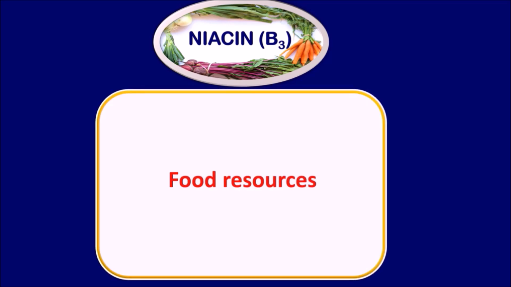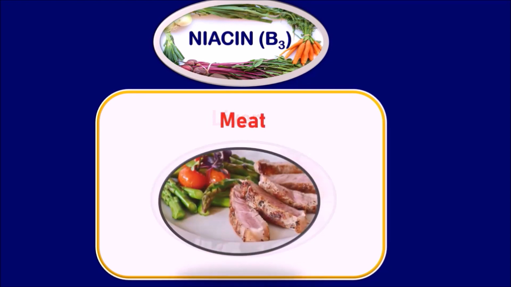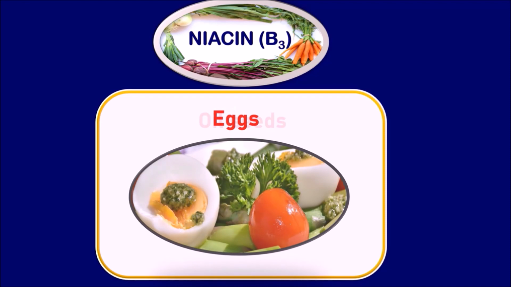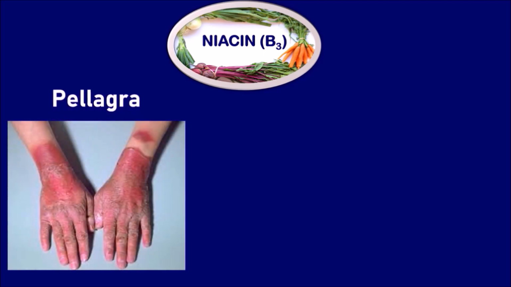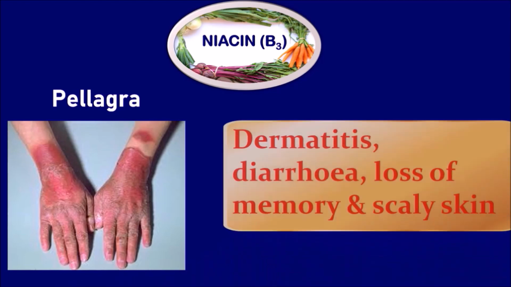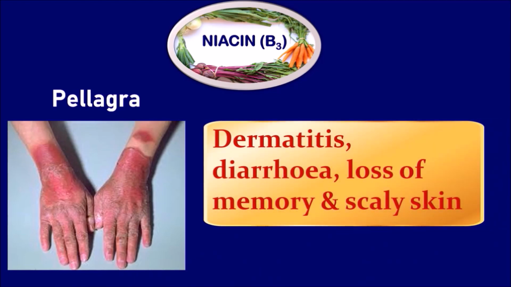Niacin. This vitamin is indicated as vitamin B3. The food resources for this vitamin are kidney, liver, meat, fish, eggs, oil seeds. The deficiency of vitamin B3 leads to the disease called pellagra. The symptoms are dermatitis, which refers to the kind of skin disease in which the skin becomes red and scaly. Diarrhea, loss of memory and scaly skin.